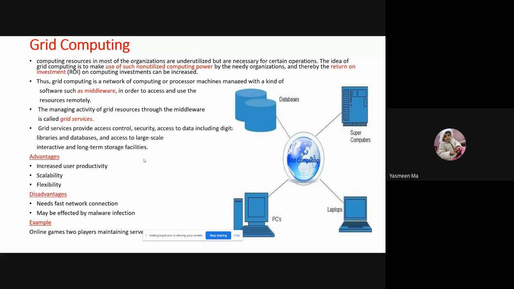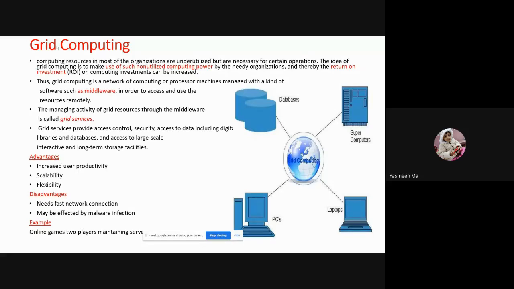I think everyone knows what a grid is. Have you heard this word grid? Yes, everyone will know about this grid. Grid means wherever we switch on and utilize power facilities, with the help of these power grids. How the power is coming, from where it is coming, who is generating it, from which country, we are not going to bother about all that. Simply we have the power grid, we switch on and utilize the services.